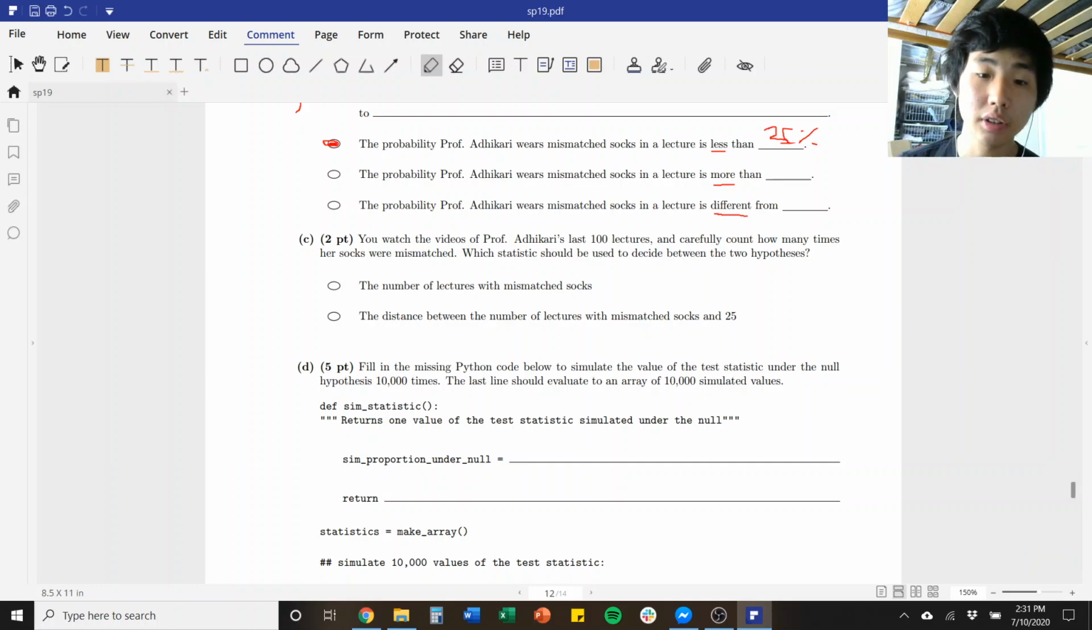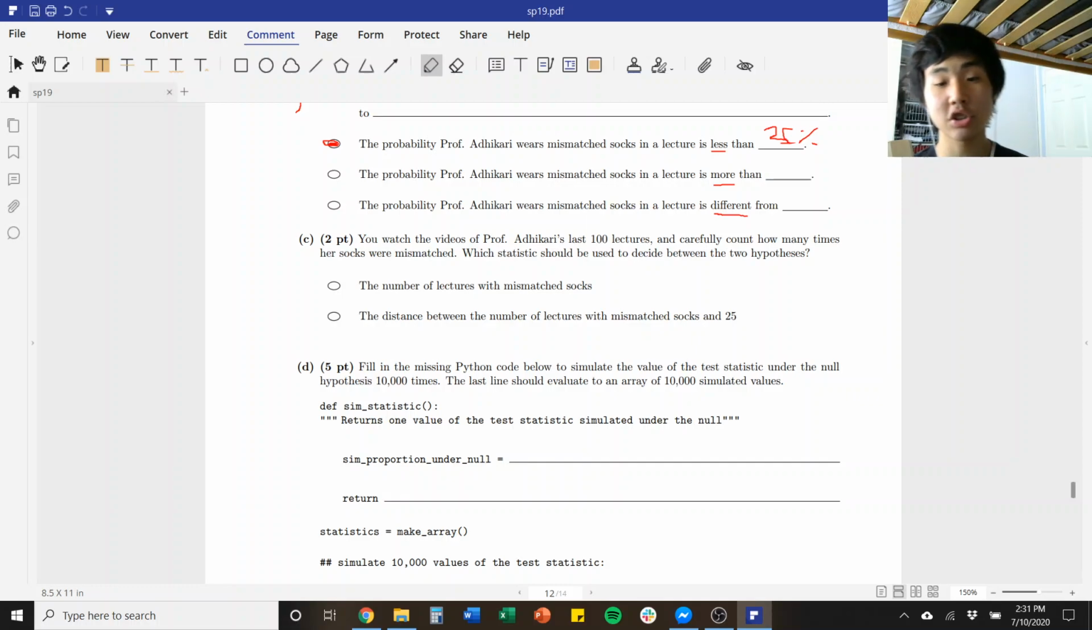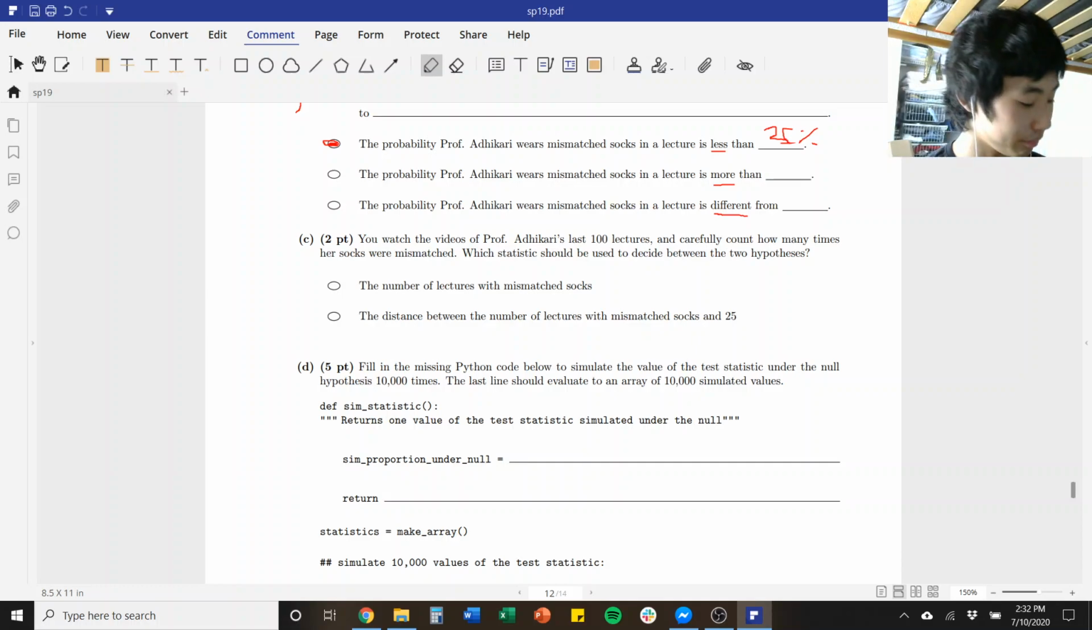Now, we watch the 100 videos and we count how many times the socks are mismatched. Which test statistic should we use? The total number of lectures with mismatched socks, or the absolute difference between the number of lectures with mismatched socks and 25? Okay, so the answer is the first one, just the discrete number of mismatched lectures.